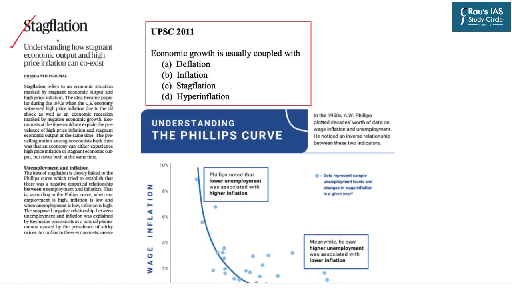In the last, we are going to discuss this important term. This term is from the economy section and has appeared in today's The Hindu Daily edition at the text and context page. Sometimes such terms are very important, which form part of our basic syllabus. For example, in UPSC 2011, the question was asked in this very sense. The question was very basic in nature, which said that economic growth is usually coupled with, there were 4 options given: